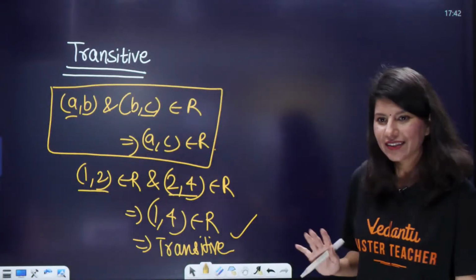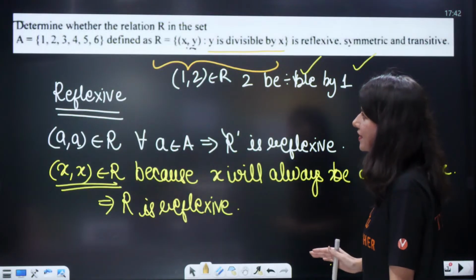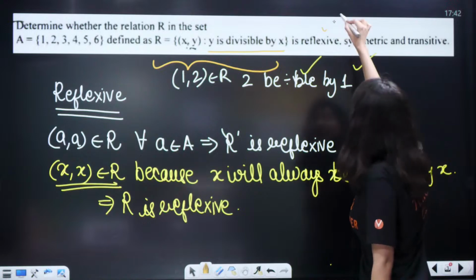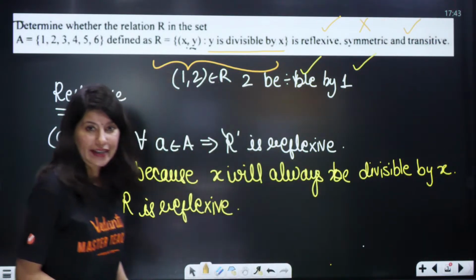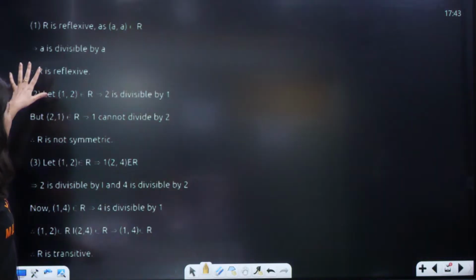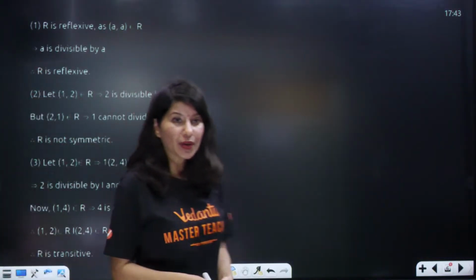Alright. Clear? So I guess this question is done. So this question is reflexive, not symmetric and transitive. Okay. Now I have a clear picture. How do you write? So this is how you write.